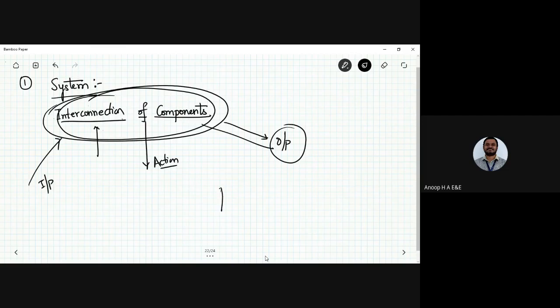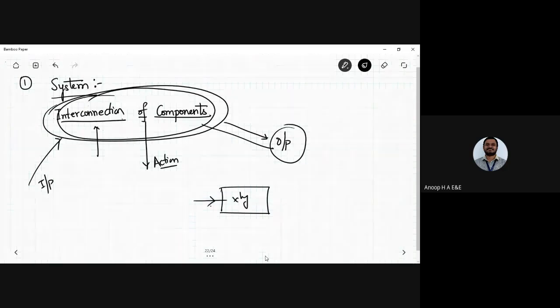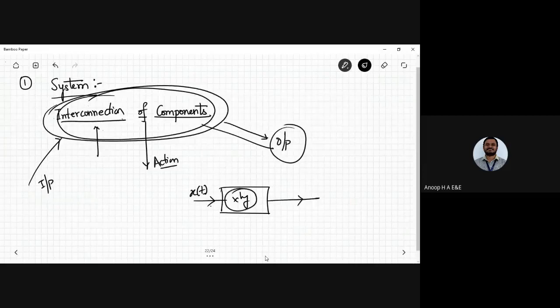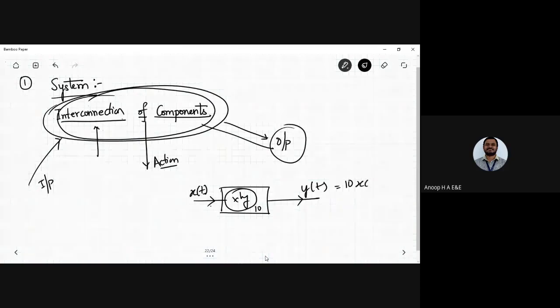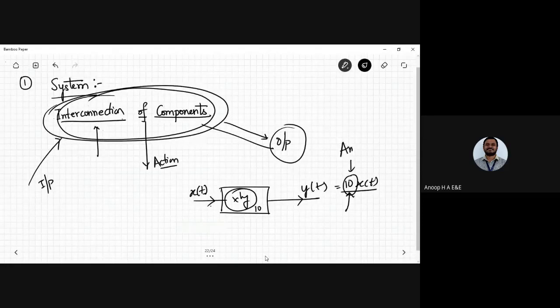For example, a simple example I can take here is the multiplier. So x of t be any signal that is being applied to it, and I need the multiplying operator which is already there. Then y of t, so multiply, it might be some 10 there. So 10 into x of t, 10 times the value of x of t, it forms the amplitude of the signal that is increased. So this is the amplitude of the signal that is increased.